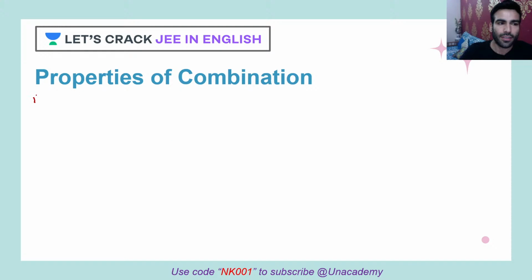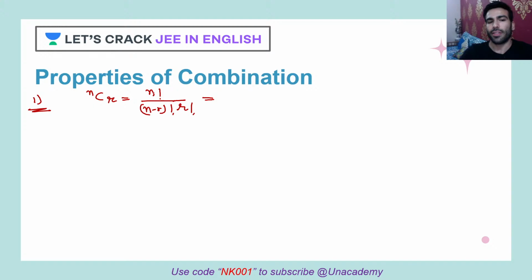Mathematically, it can be seen very easily. But what do you understand by it? Let's see. nCr is, obviously, n factorial upon n minus r factorial times r factorial.